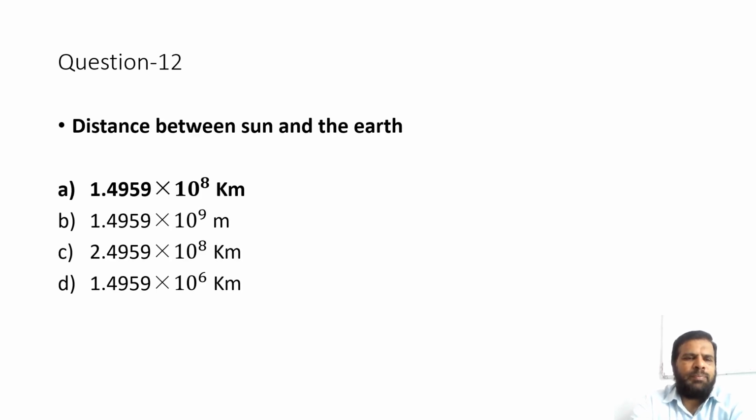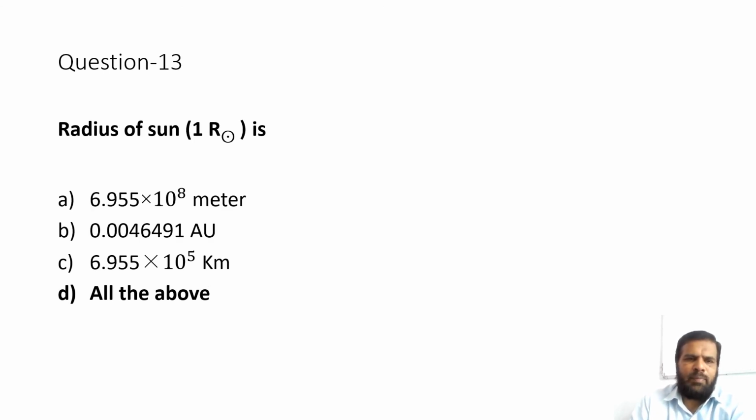Question number 12. Distance between Sun and the Earth. Option A 1.4959 into 10 raised to 8 kilometers. Option B 1.4959 into 10 raised to 9 meters. Option C 2.4959 into 10 raised to 8 kilometers. Option D 1.4959 into 10 raised to 6 kilometers. The correct option is option A 1.4959 into 10 raised to 8 kilometers.